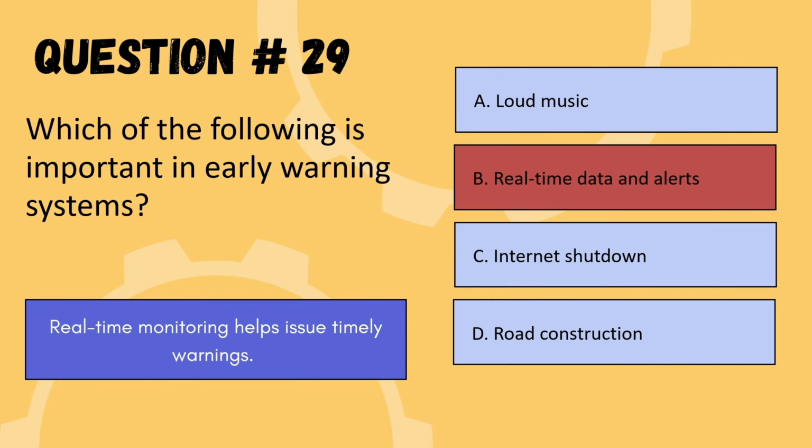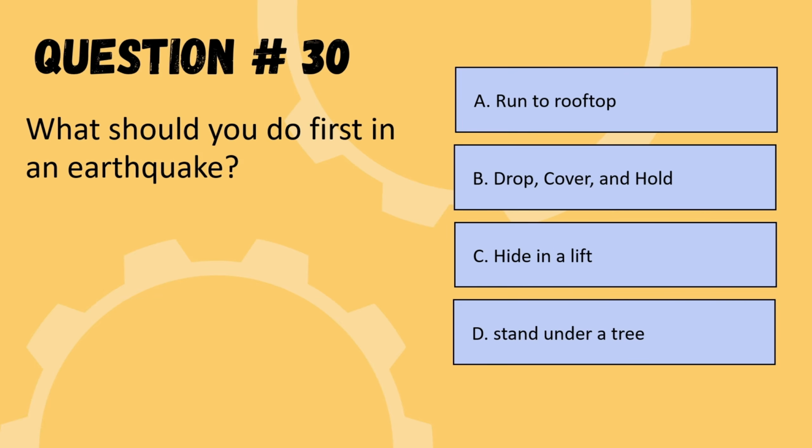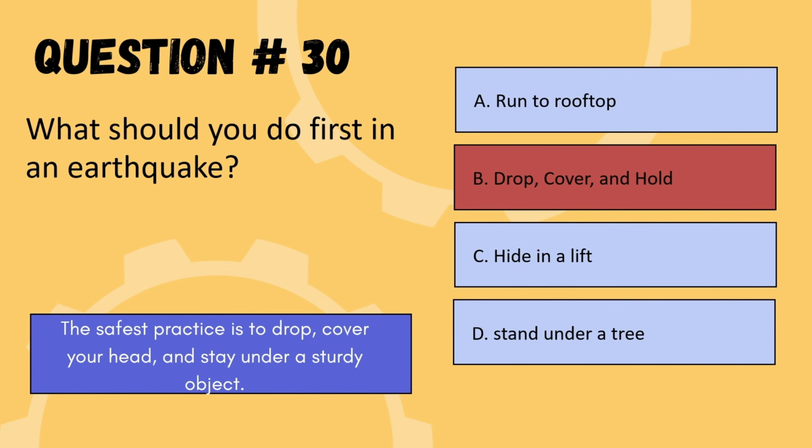So we are moving to the last question. Our last question is, what should you do first in an earthquake? Options are run to rooftop, drop, cover and hold, hide in a lift, or stand under a tree. So the correct option is drop, cover and hold.